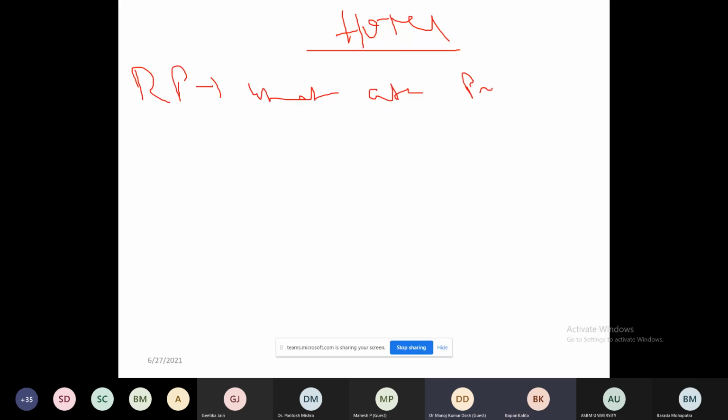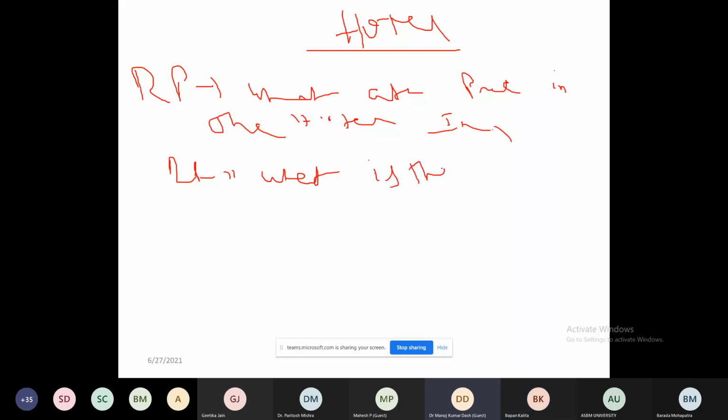Okay, hotel. Now my research problem is: what attributes should customers prefer in the hotel industry? Second problem is: what is the best combination the hotel industry can offer to their customers?